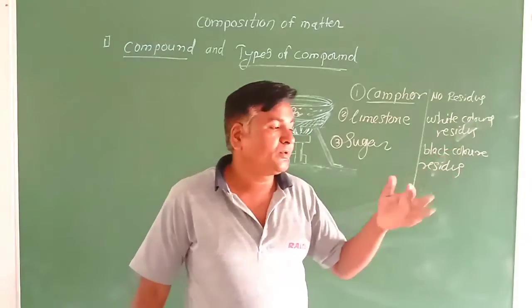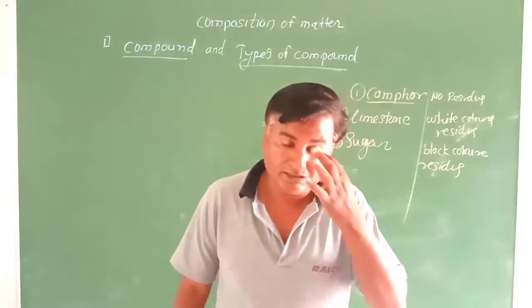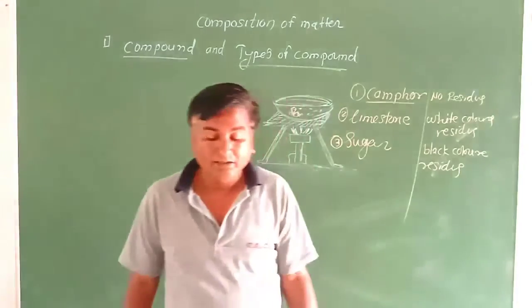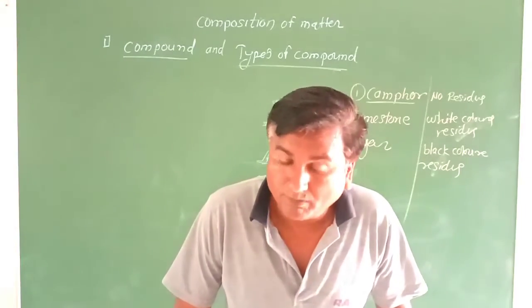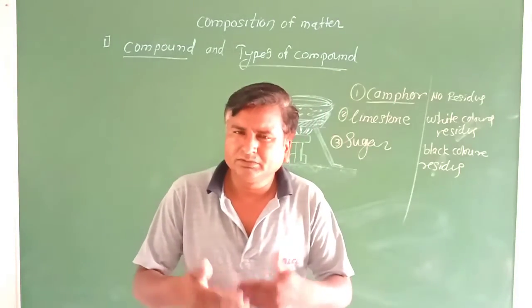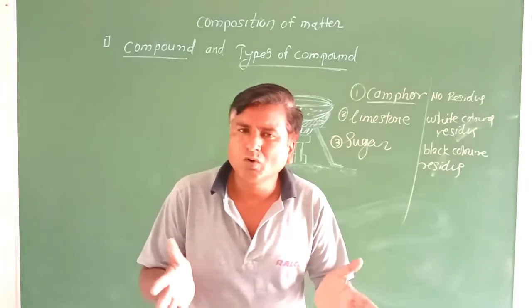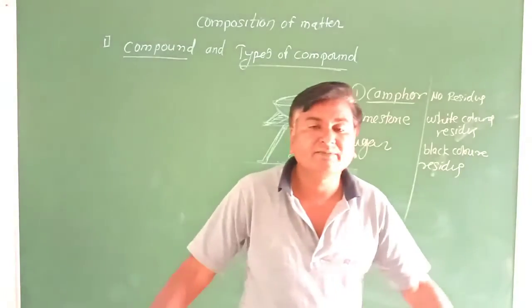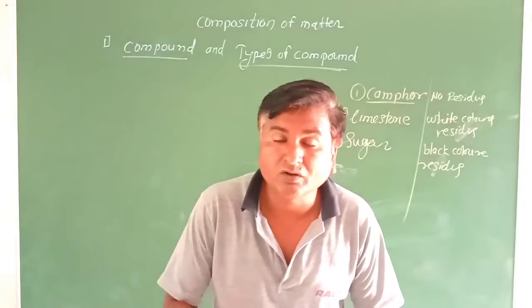Those substances that leave another residue on strong heating are called inorganic compounds. The third type of compound is the complex compound, meaning a mixture: one or more types of compounds combine to get a complex compound.